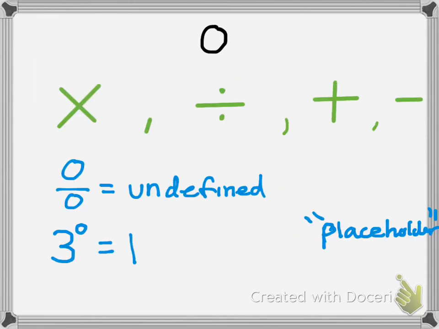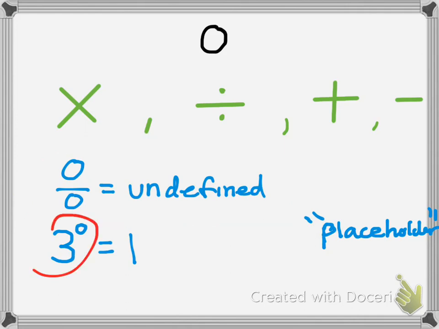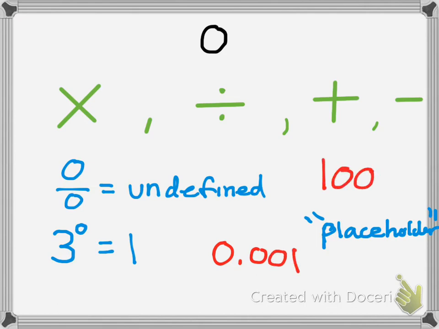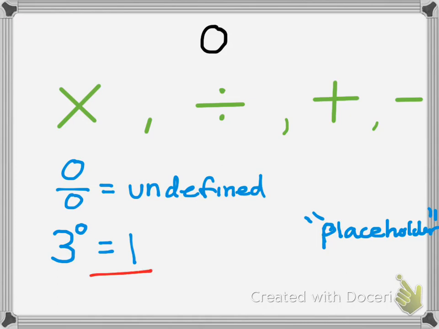0. Whenever you multiply by 0, divide, add, or subtract, 0 means really nothing, right? 0 over 0 is undefined. You can't divide by 0. A number to the power of 0 is 1, and we'll get to that in a second. But 0 also was used as a placeholder for decimal points, to represent very small things or very big things too. It's just interesting: what is 0 over 0, dividing by 0, or how could you represent a number with nothing? 1, and that's where we left off from here.